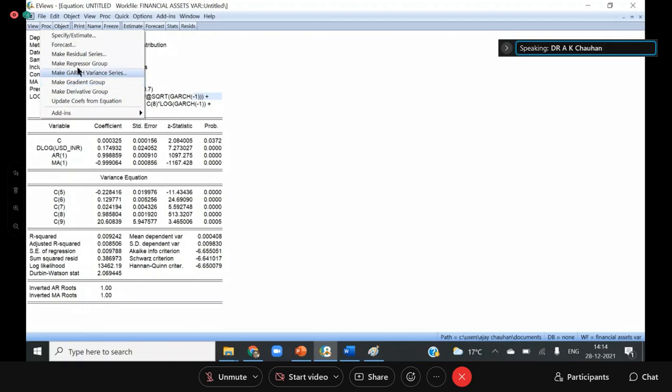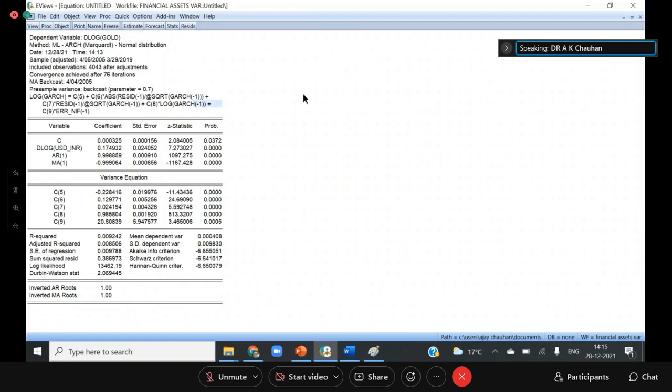So sometimes what happens, the volatility is also having two components. One is the predicted component and one is called the unpredicted component. That is called idiosyncratic volatility. The volatility which cannot be predicted. And this is coming because of uncertainty. So you can also save this unpredicted volatility or idiosyncratic volatility using make residual series.